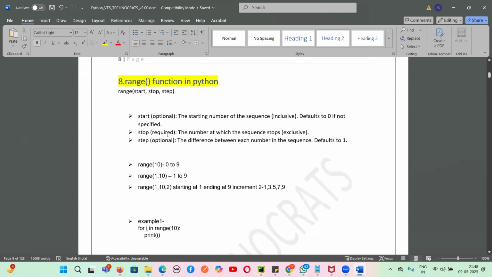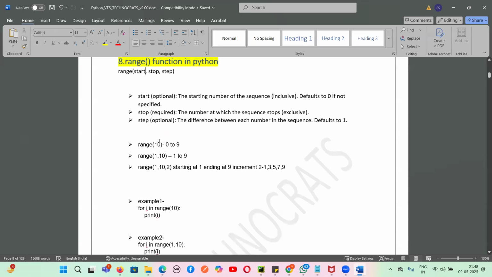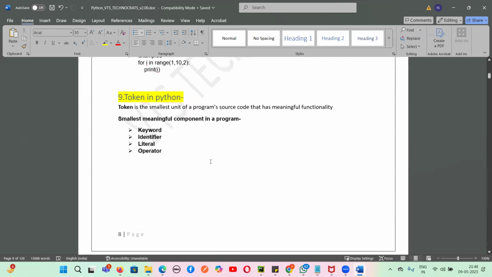Then we went to the range function in Python. In the range function, there are 3 parameters: start, stop, and step. Start means the starting position, which is inclusive. If we don't specify it, it takes 0. It ends with 10, but it will not include 10. So the output for this one was 0 to 9. Here it started with 1 and went till 10, but 10 is not taken, so the output is 1 to 9. Here we started with 1 and went to 9, but the step was 2, so we got 1, 3, 5, 7, 9. This is what we learned in the range function.